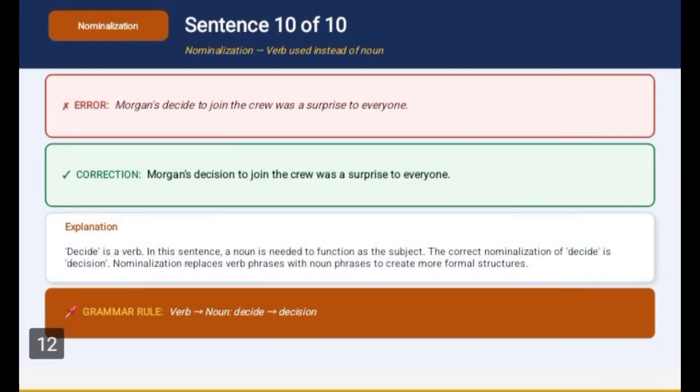And the last sentence is: Morgan's decide to join the crew was a surprise to everyone. The error is the word decide, which is a verb, not a noun. The correct sentence is: Morgan's decision to join the crew was a surprise to everyone. Why? After a possessive such as Morgan's, we need a noun, not a verb. The correct nominalization of decide is decision.